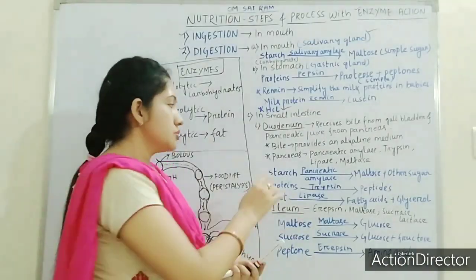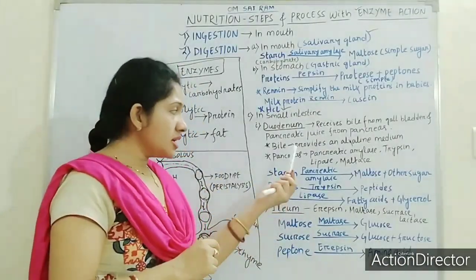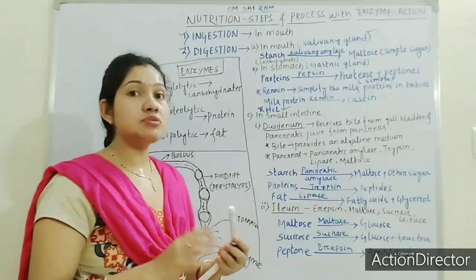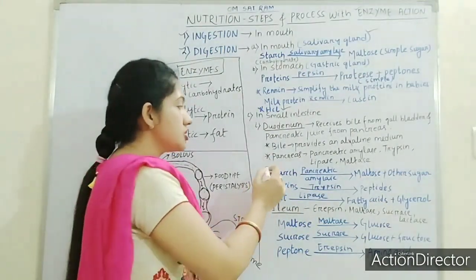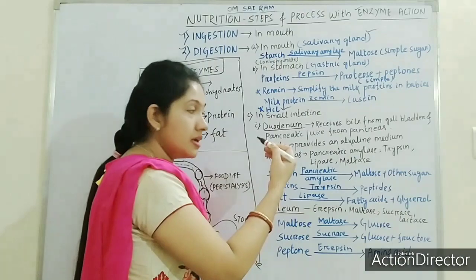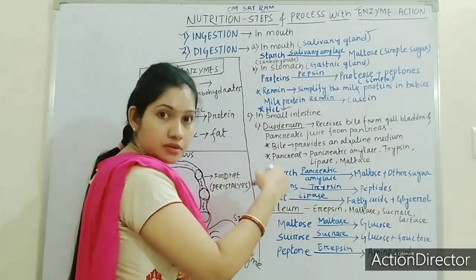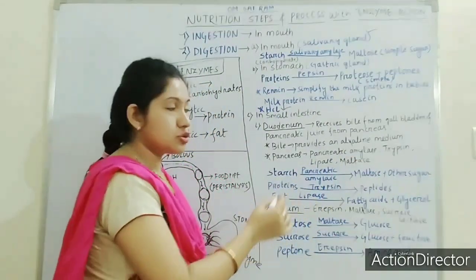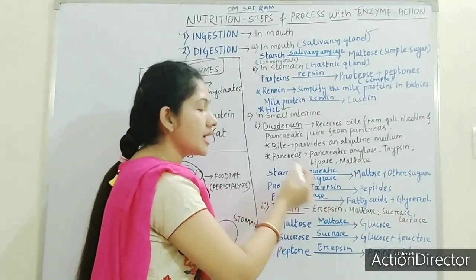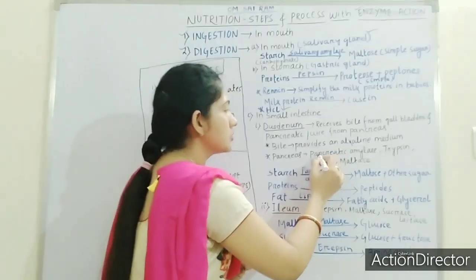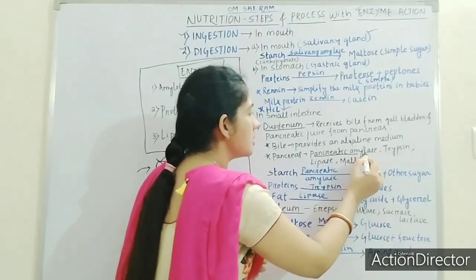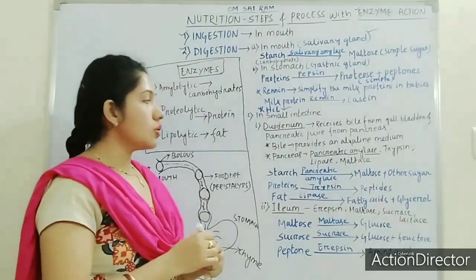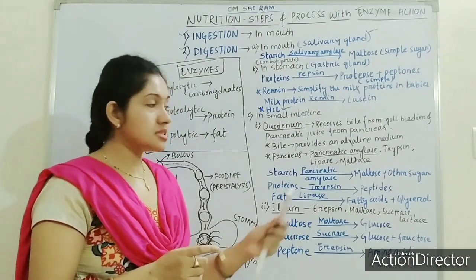So what is the work of these enzymes? Let us discuss. Starch will convert into maltose and other sugar by the help of pancreatic amylase. Here we are talking about the first one, pancreatic amylase.